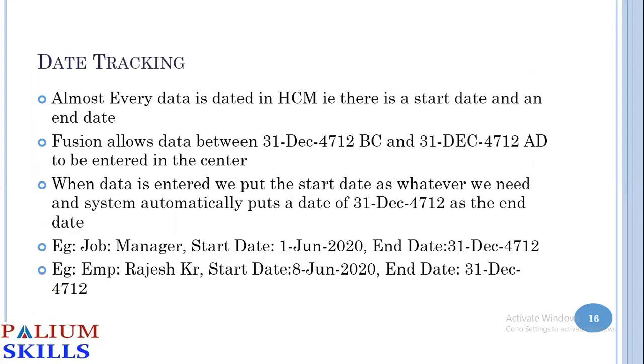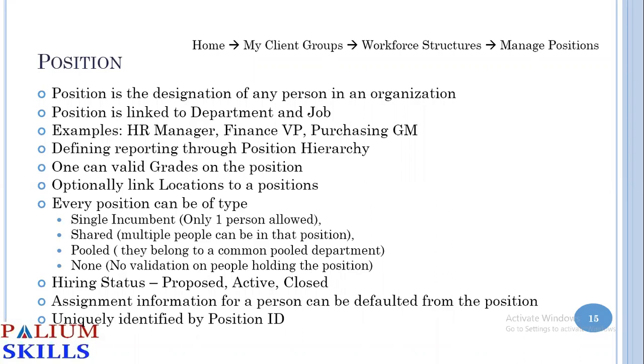And finally, we come to positions. Position is the designation of any person in an organization. Position is linked to department and job. Examples could be HR manager, finance VP, purchasing GM. These could be different positions. We define reporting through the position hierarchy. You can have valid grades on the position. You can also optionally link locations to the positions.